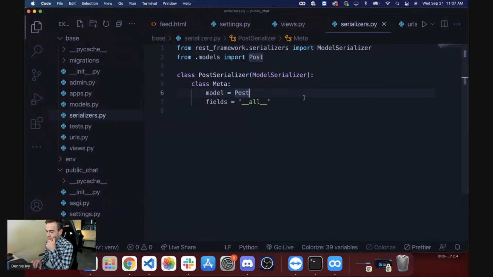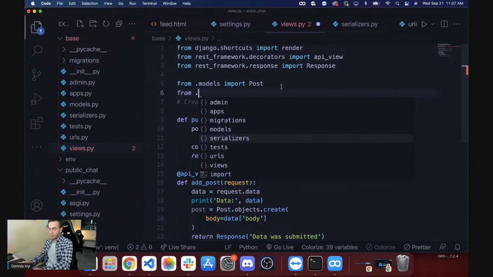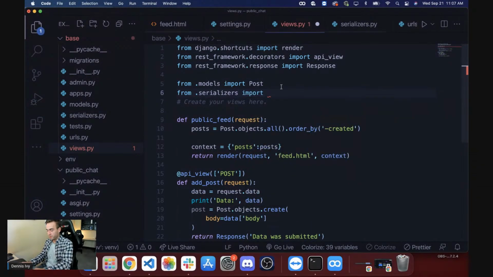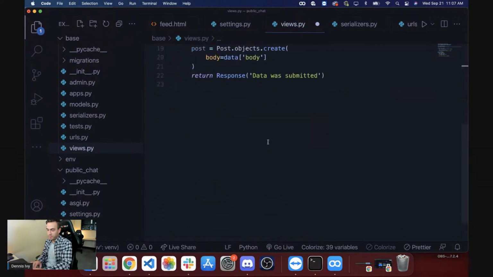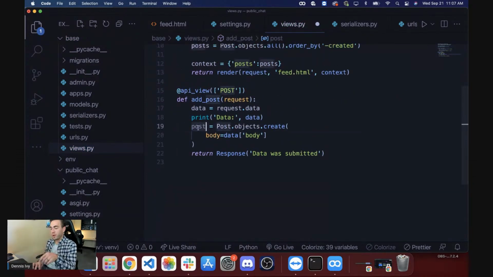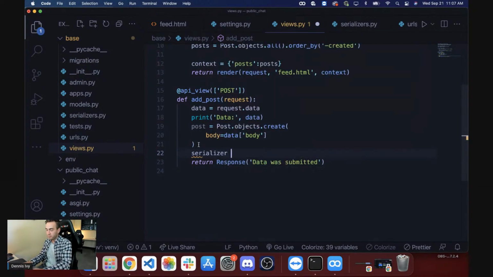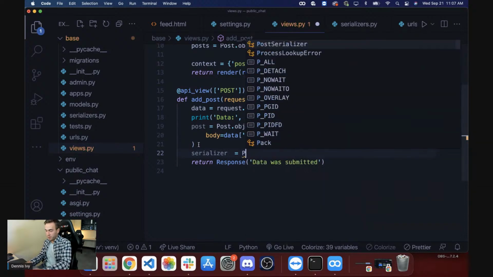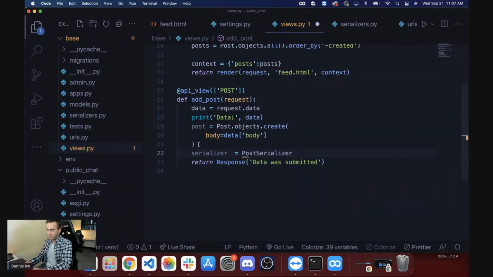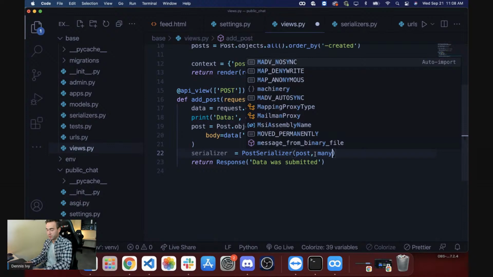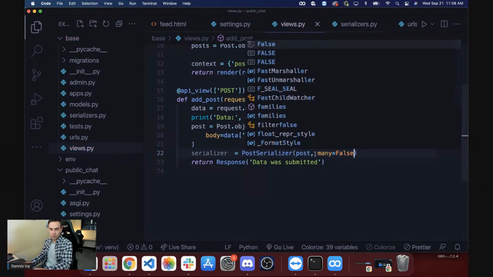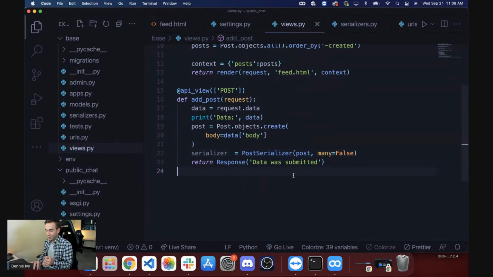We'll go to our views. Let's import that serializer from .serializers import PostSerializer. And we're going to use this right here. So once we create the post, we're going to go ahead and set the serializer value. That's going to be PostSerializer. So this is how we actually serialize the post. We use that serializer. We throw in the model that we want to serialize. So right here, we created the post. We have the object, and we're going to set many to False. So if you do many is True, that means you're trying to return back a queryset. If you want to serialize a single object, you just do False, and that will give you one object.